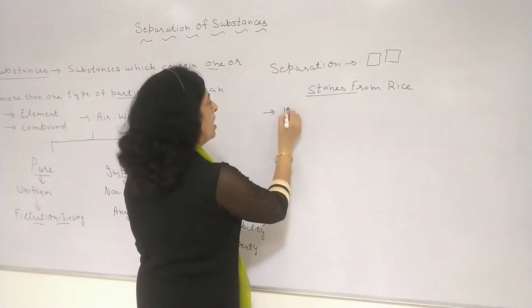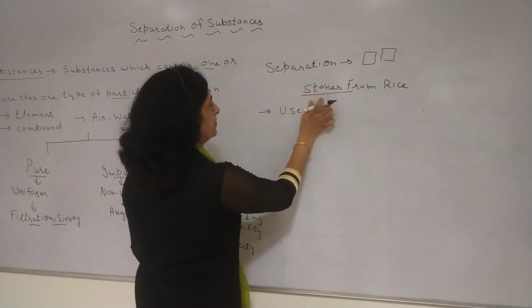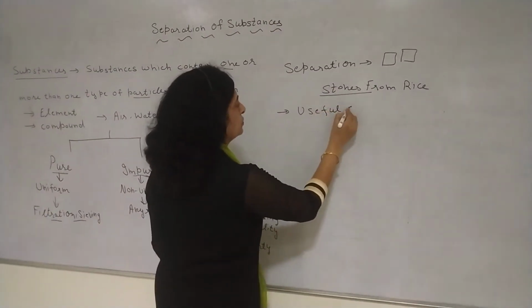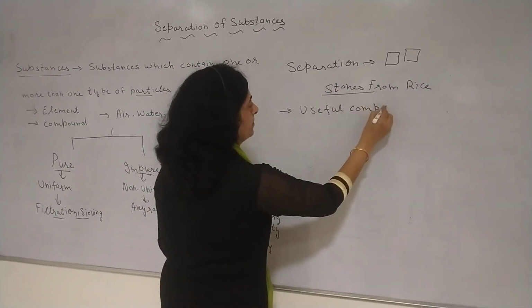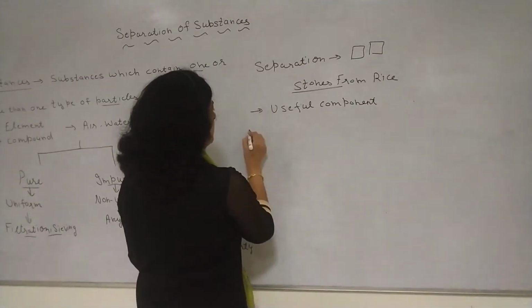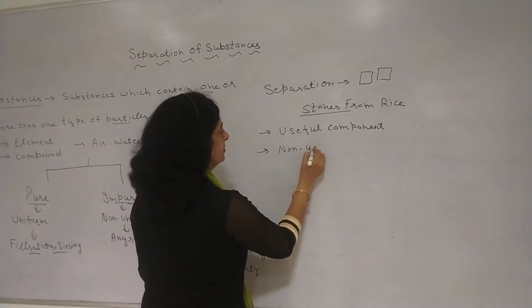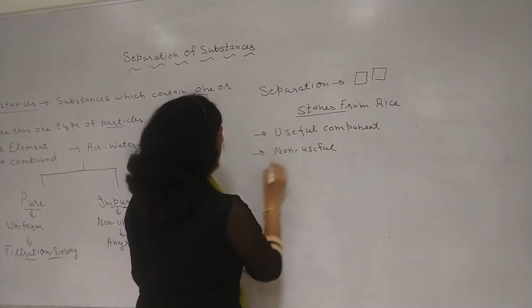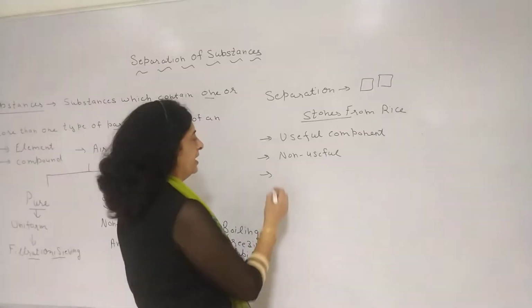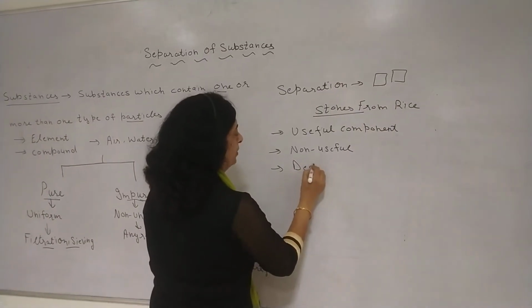We have to do the separation to obtain a useful component, sometimes to remove a non-useful component, and sometimes to obtain a desirable component.